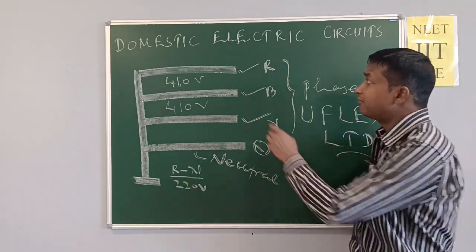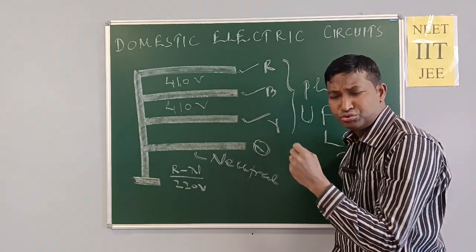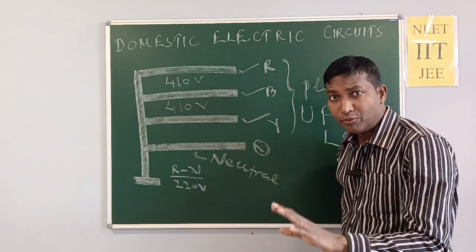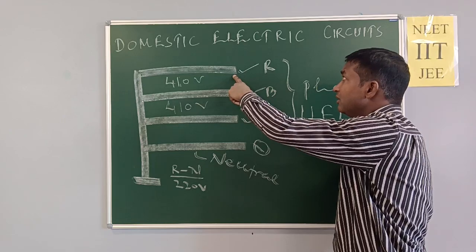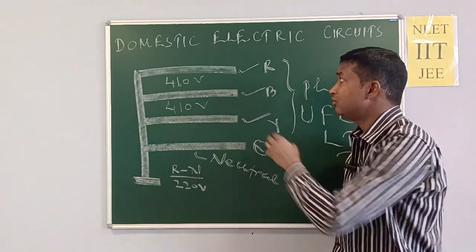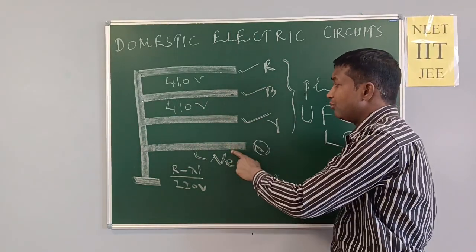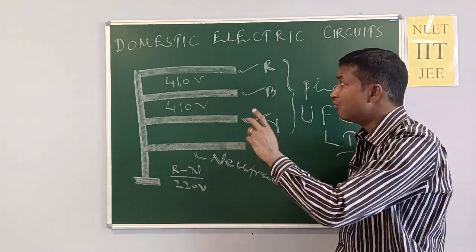And for the rest, if we want to use it for our domestic purpose, home purpose, in that case select any one phase, red, with neutral. We can use red and neutral, or blue and neutral, or yellow and neutral. Not all.